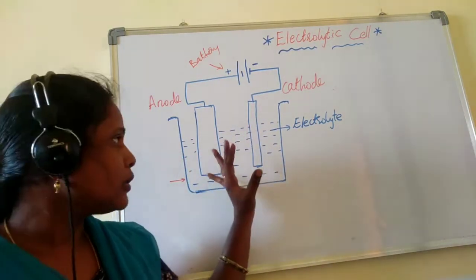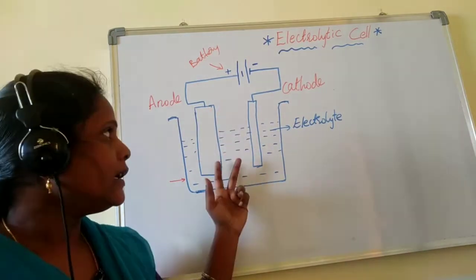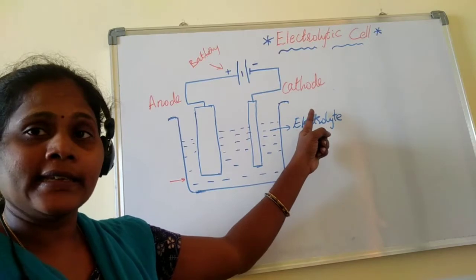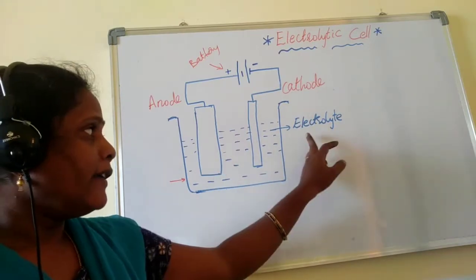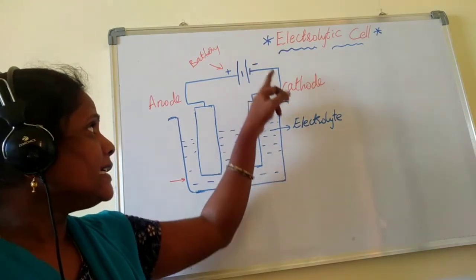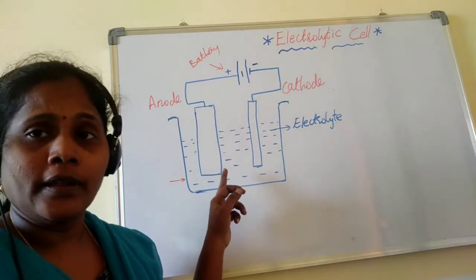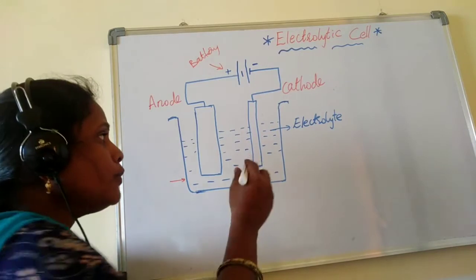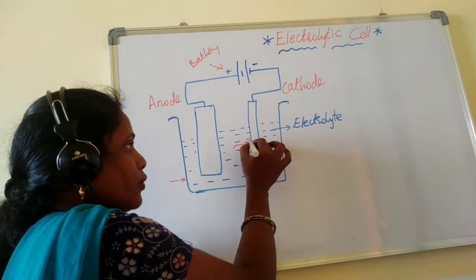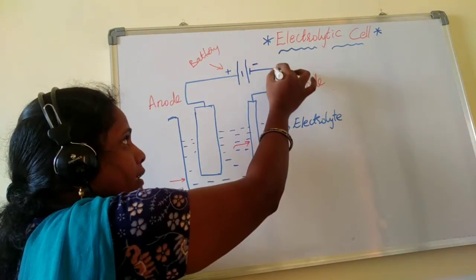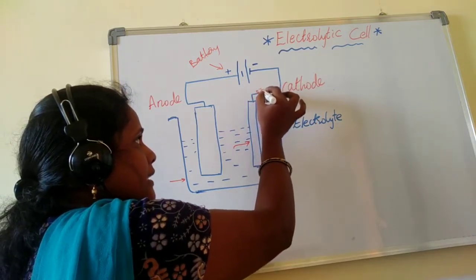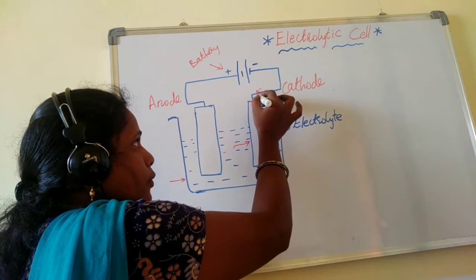Now the solution is present and I have dipped two electrodes. One is acting as the anode and one as the cathode. Whenever electricity is passed into this solution, what happens? All positive ions move towards the cathode because the cathode is connected to the negative terminal. Negative terminal means electrons are present here, electrons flow onto it.